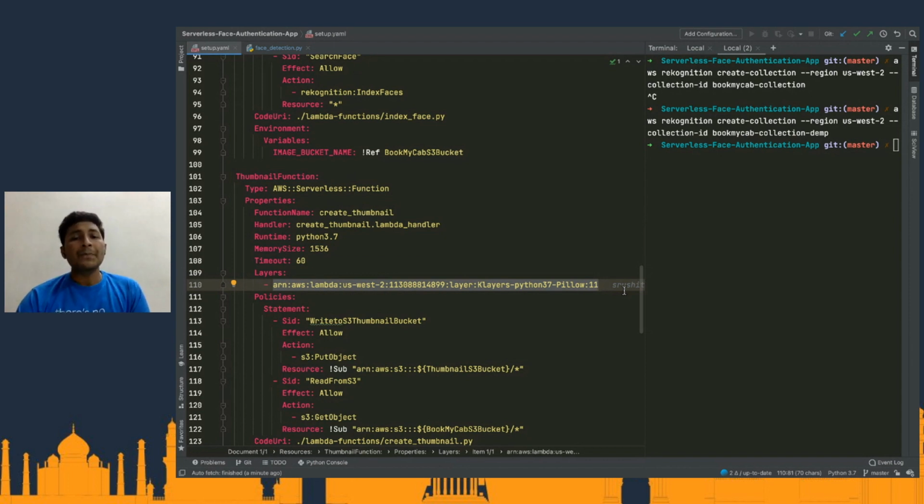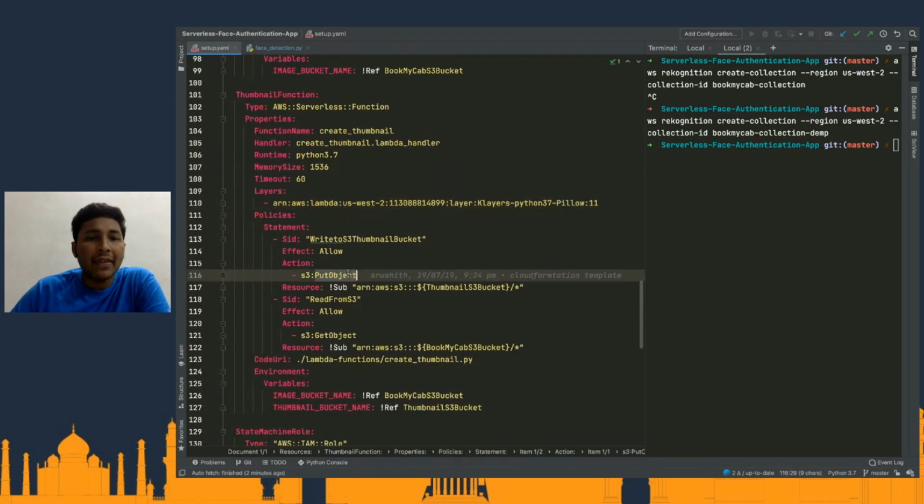And in this particular scenario, what I have done is I have gone ahead and consumed a public layer. So again, layers can be public as well. This is a layer that is not from my account, but rather from someone else's account, which they have open sourced, and it has the Python 3.7 Pillow library, which we are going to consume to create a thumbnail. So instead of me having to deploy that Pillow, doing pip install and installing it into a particular directory, zipping it, uploading it, all those things we don't have to worry about. Rather I rely on a layer, and in this particular case I'm relying on a layer that is from someone else, not even in my account, which is possible.